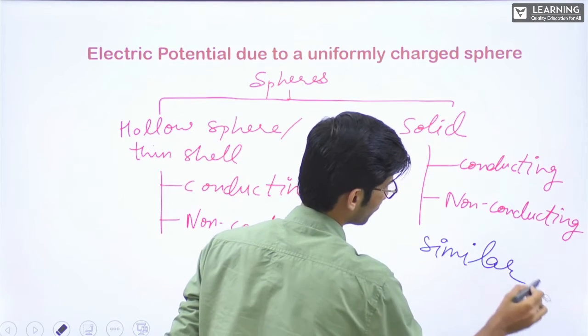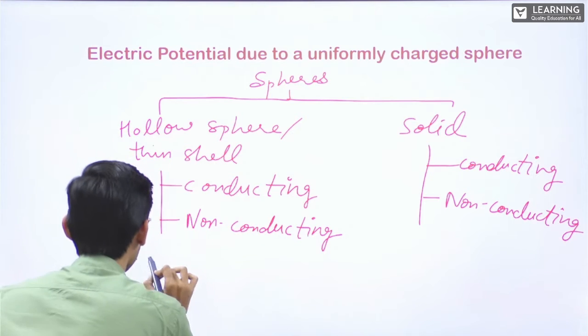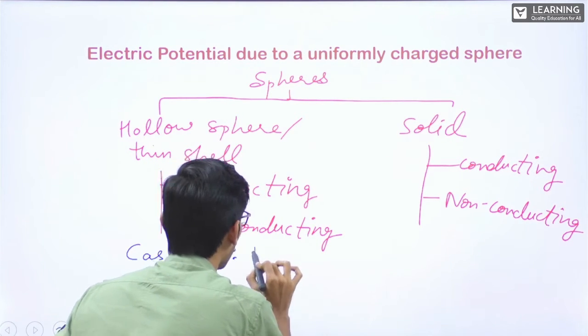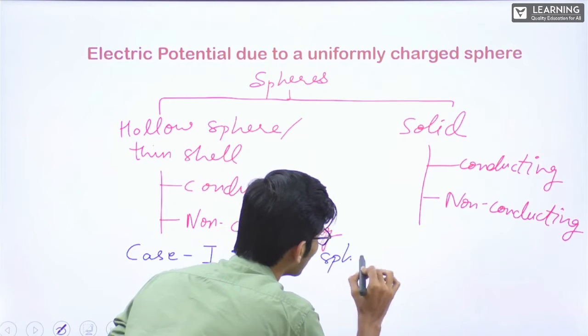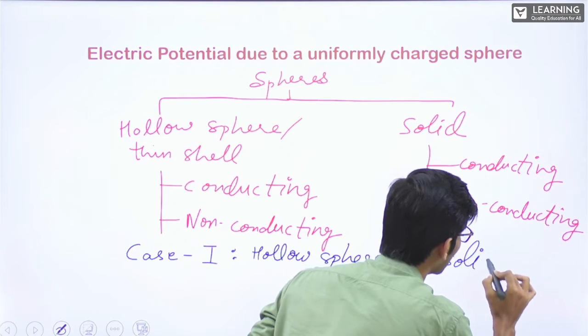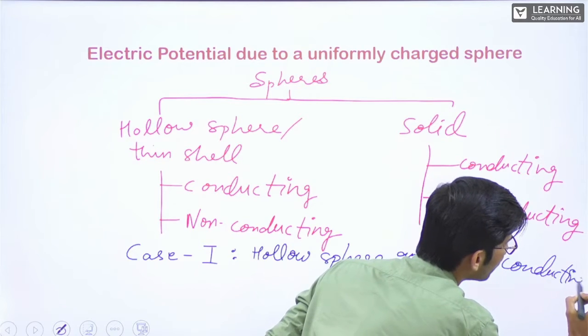You should know. Now, if you want, you can write case 1 will be hollow sphere and solid conducting. Clear?